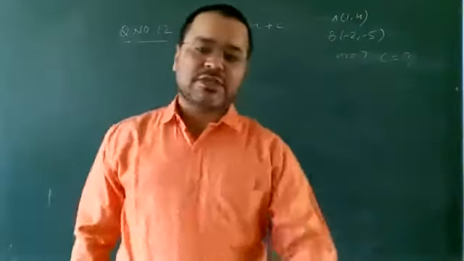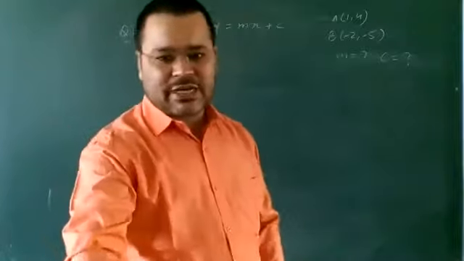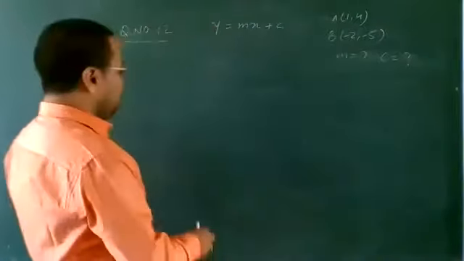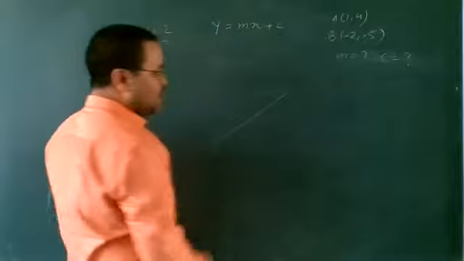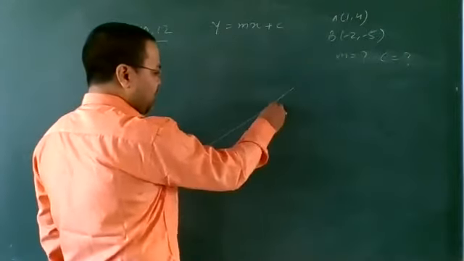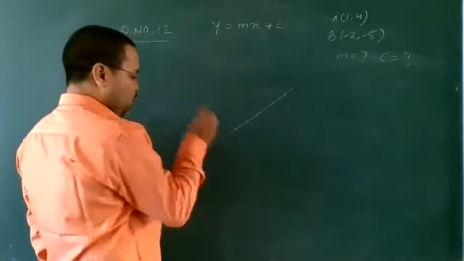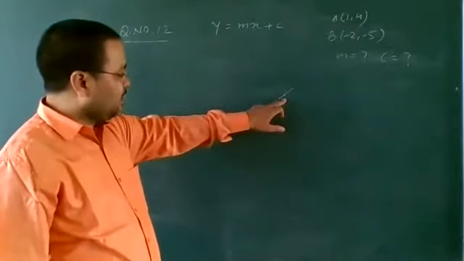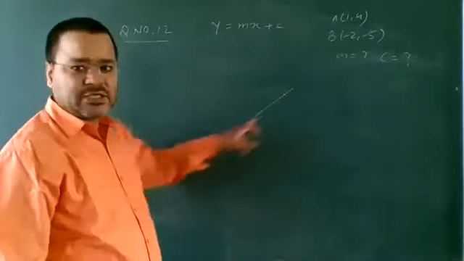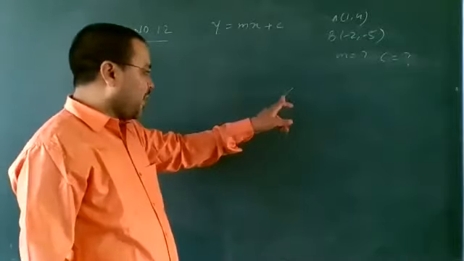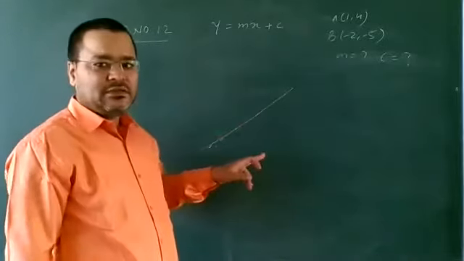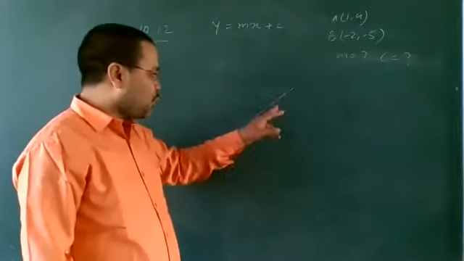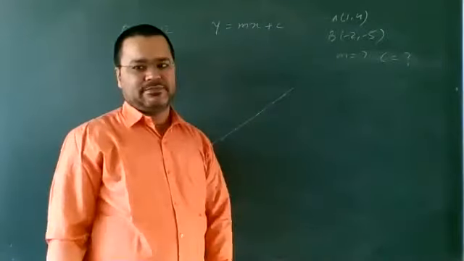First of all, try to understand with an example. Look here. If this is the line, there are several points on this line. If any point lies on this line, that point will satisfy this equation.